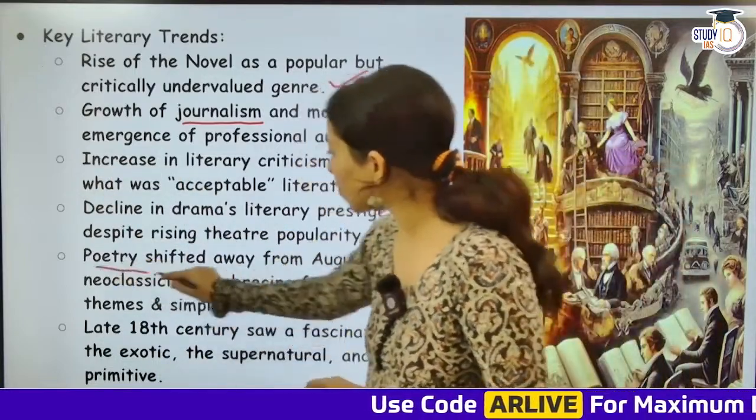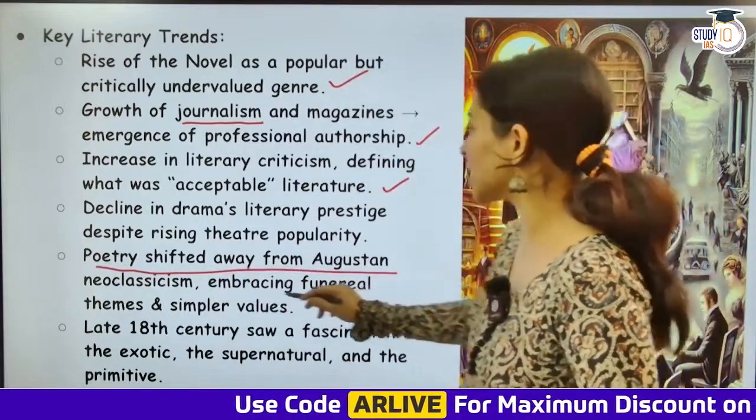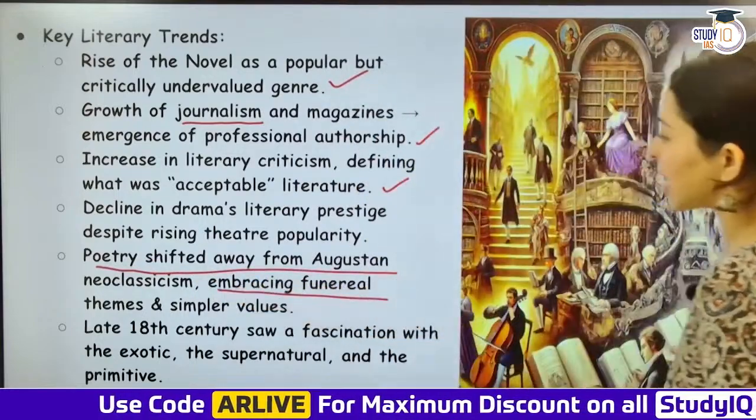Now, poetry shifted away from Augustan neoclassicism, embracing funeral themes and simpler words.